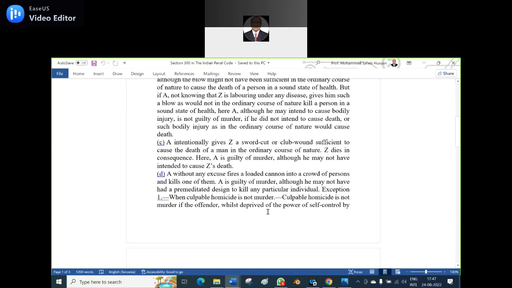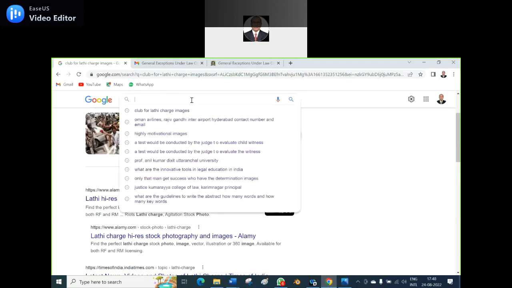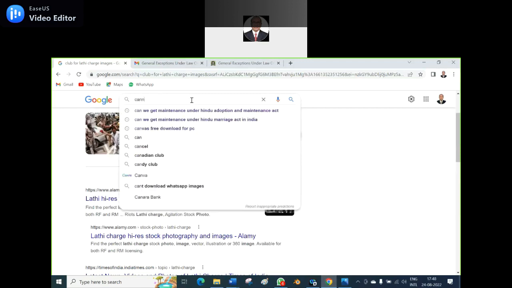Good. So D, without any excuse, fires a loaded cannon into a crowd of persons and kills one of them. And I'm sure that you know what is a cannon. Say yes or no. Gun. Yes. Cannon means... wrong. Tupaki is different. Topu. Have you heard topu? Yes. I will show you the cannon image. If you go to the old fort, you can see the cannons there.